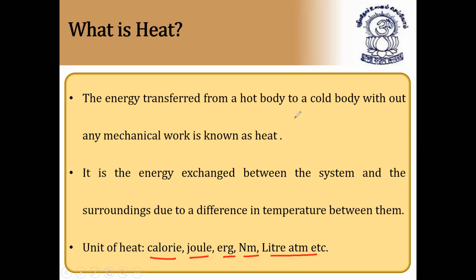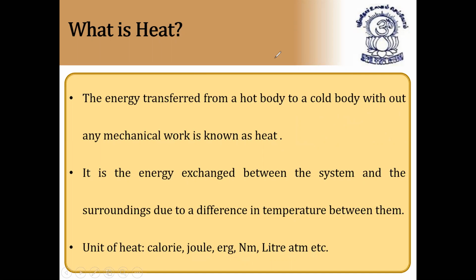So what is 1 calorie? 1 calorie is equal to 4.2 joules. 1 joule is equal to 10 to the power of 7 ergs. So these conversions are very, very important. Newton meter and joule are the same. 1 Newton meter is also equal to 1 joule. The liter atmosphere conversions I'll give you later. So this is called units of heat.